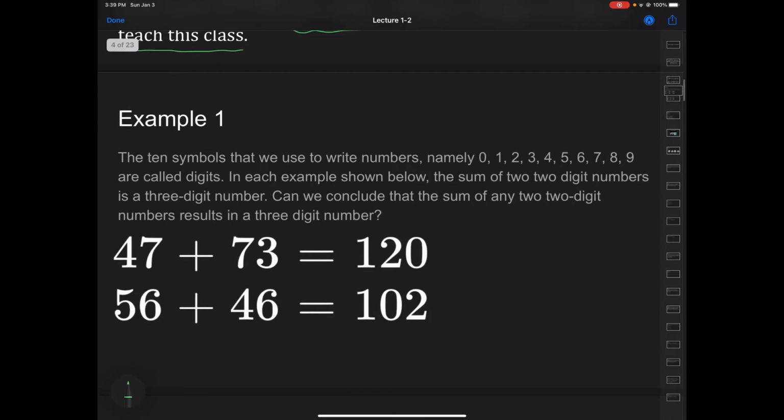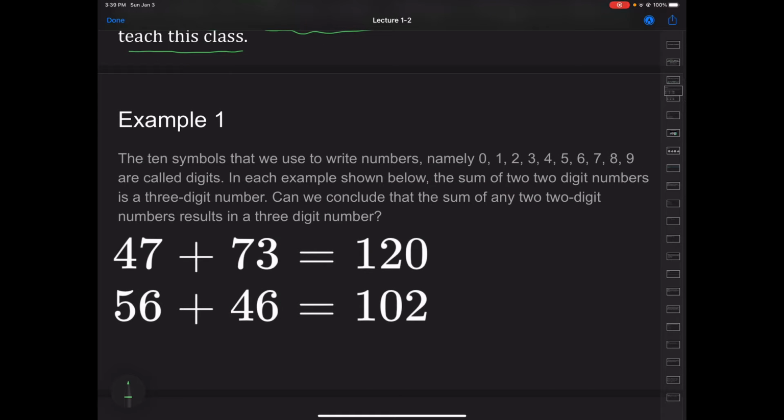So our first example, kind of our first counterexample: the 10 symbols that we use to write numbers, namely 0 through 9, are called digits. In each example shown below, the sum of two two-digit numbers gives us a 3-digit number. Can we conclude that the sum of any two two-digit numbers results in a 3-digit number?